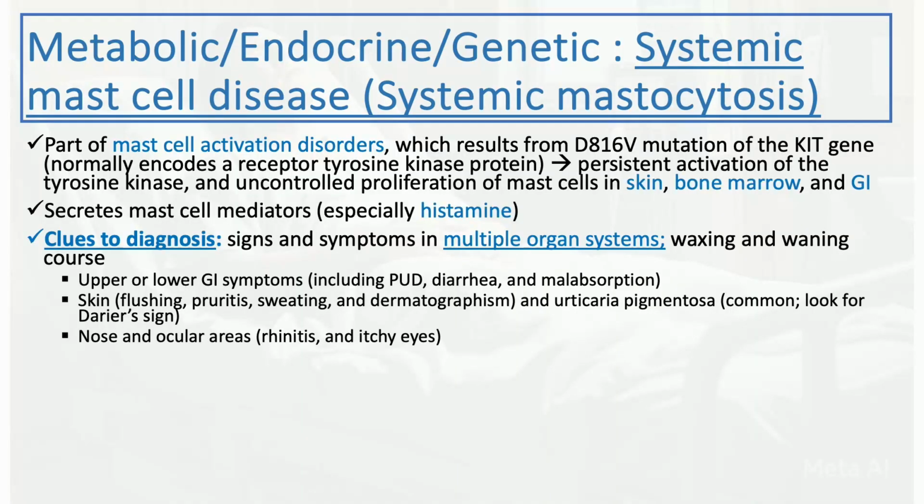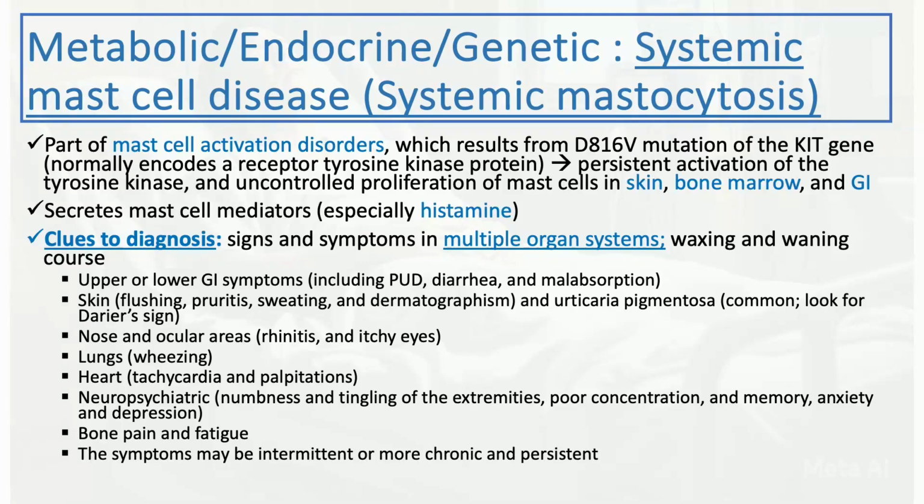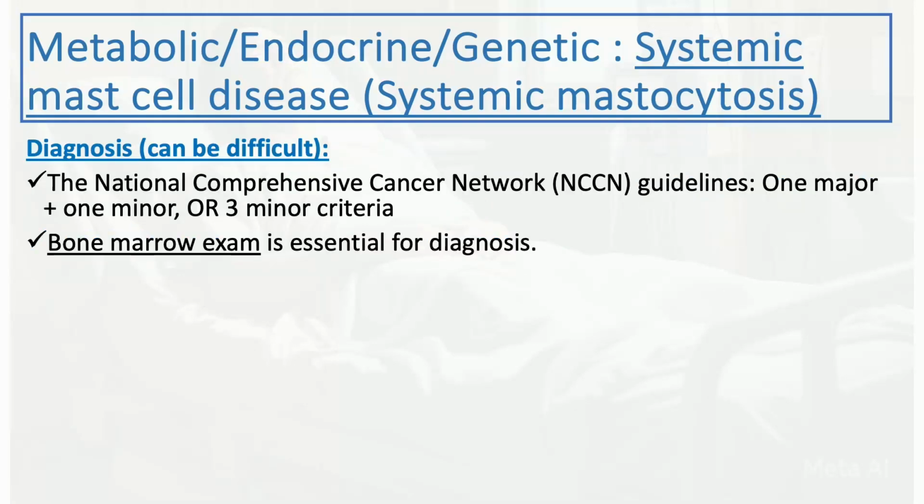In the nose and ocular areas, patient might have red eye, rhinitis, itchy nose, runny nose. Also can mimic asthma, so think about it in a patient with asthma-like symptoms and abdominal symptoms. The heart could be associated with non-specific symptoms like tachycardia and palpitations. Neuropsychiatric symptoms can happen as well. Patient might have some numbness, tingling of the upper or lower extremity, poor concentration, memory issues, and anxiety, depression, mood changes, bone pain, fatigue. Very vague and generalized symptoms, and symptoms may be intermittent or more chronic and persistent in nature.